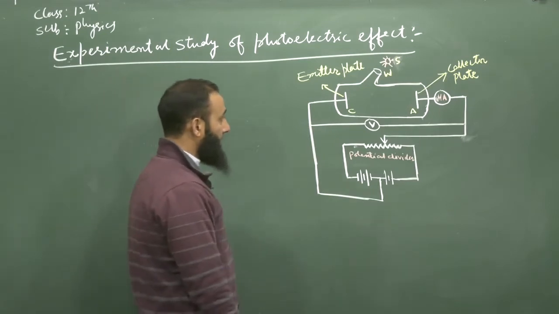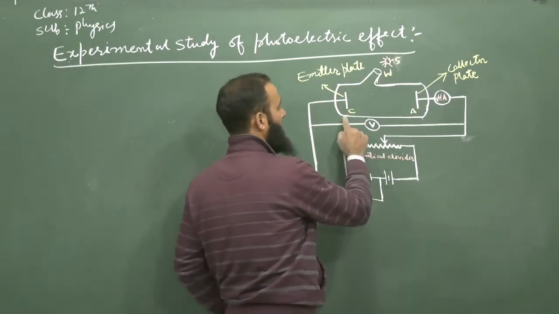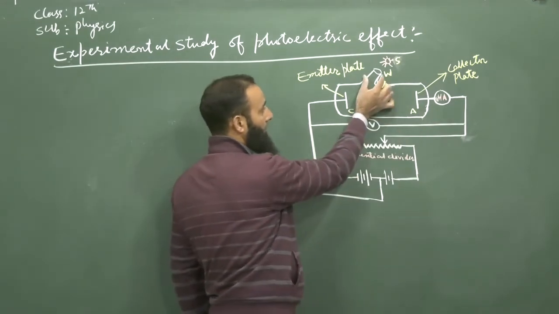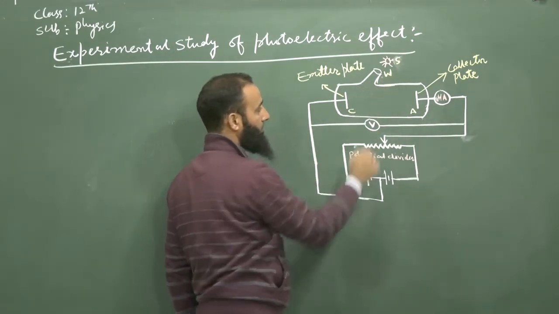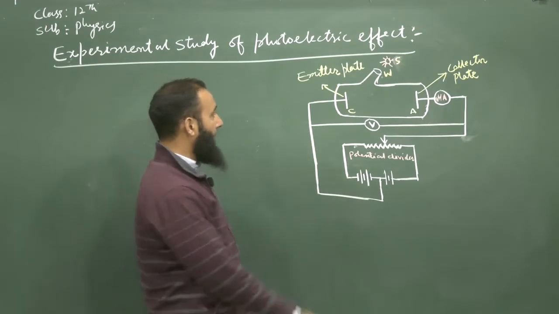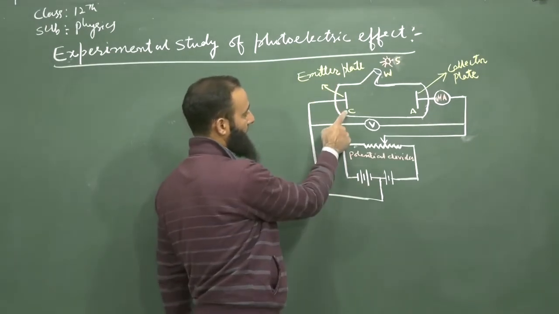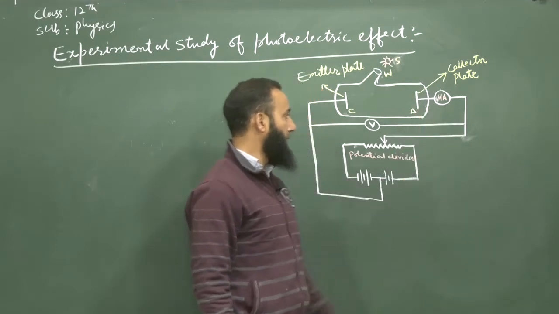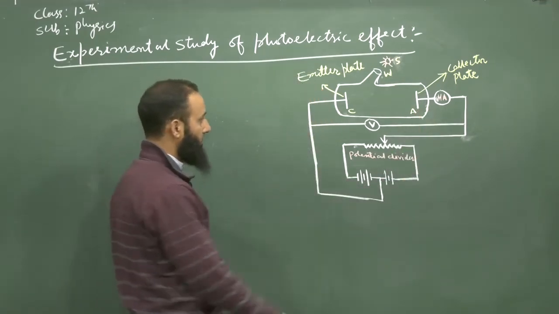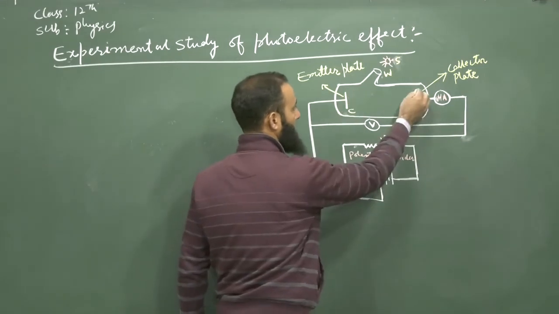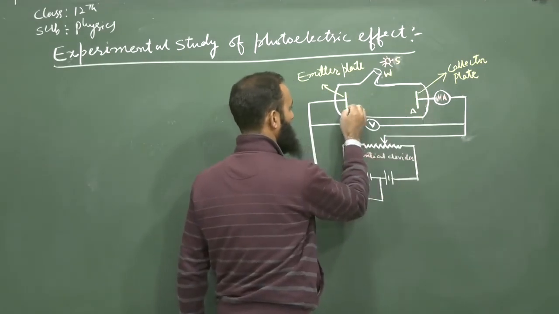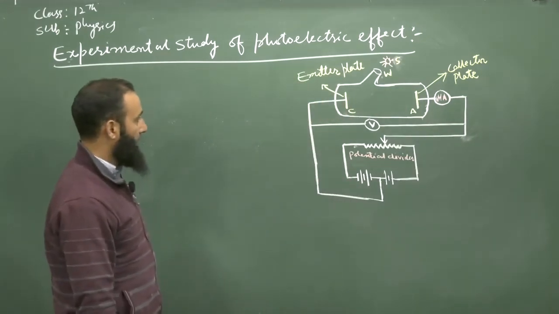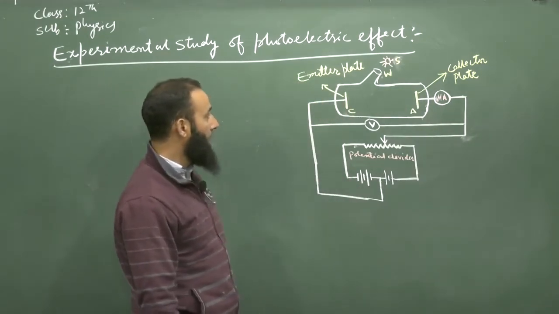It consists of an evacuated glass tube or quartz tube with a window W, having an emitter plate C and a collector plate A.